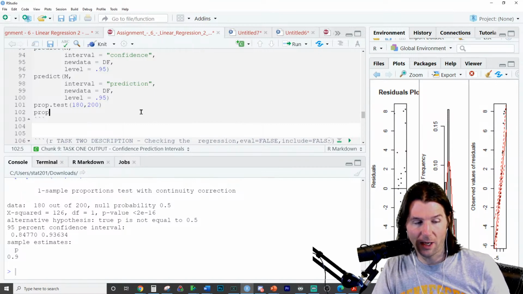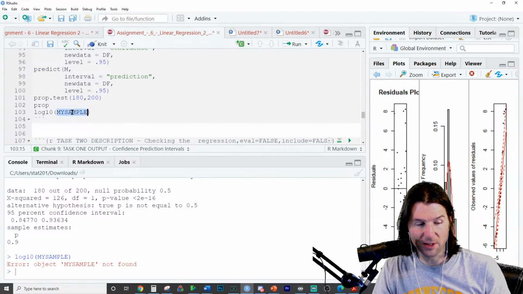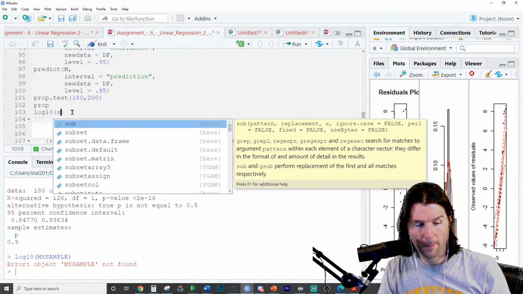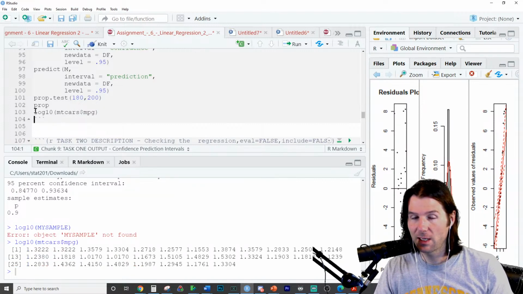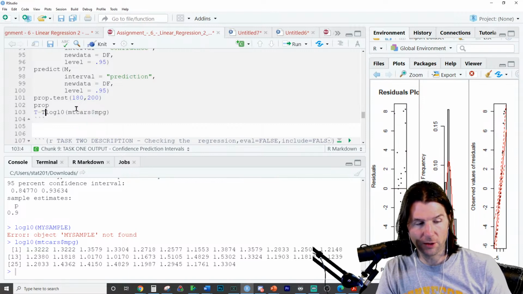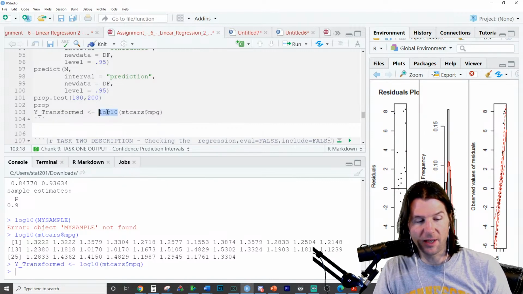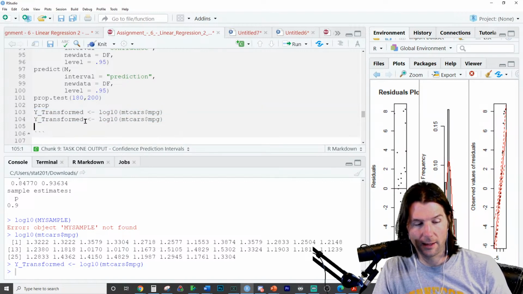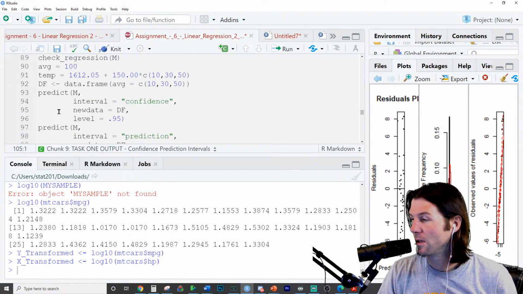So HGT, great question right there about how to take the log 10. To take the log 10, do I have my sample right now? I do. What? I don't know where, my sample's not in here anymore. Let me go to survey 10. Let's go to MT cars. There we go. MT cars is always here. So does this make sense right here? This is how you take the log 10, and you can just do here y transformed, whatever you want to call it. Does that make sense right here? I'm taking the log 10 of these variables. I'm just pretending I have variables I'm interested in, and this is how you would take the log 10 of these variables. Does this make sense right here?